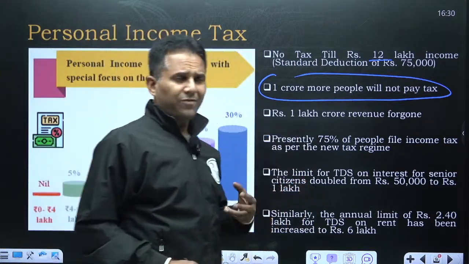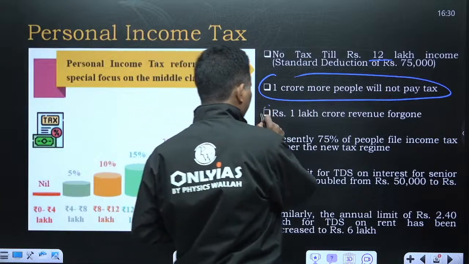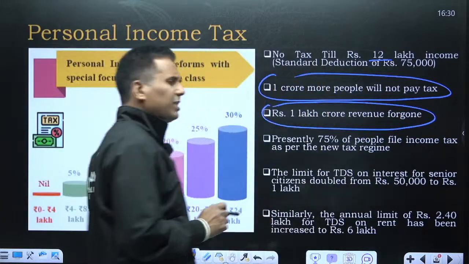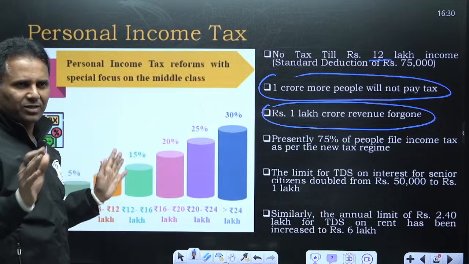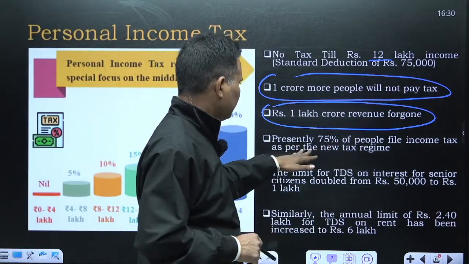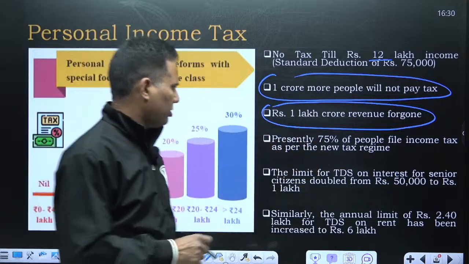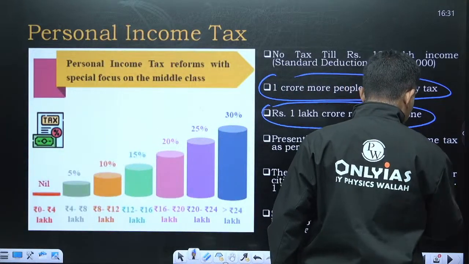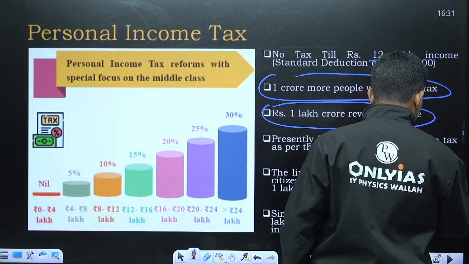And how much revenue will the government lose? Rupees 1 lakh crore because of this change. This is the biggest change in personal income tax which I have seen in the last 30 years. Presently, 75% of people file income tax as per the new tax regime, and the expectation is that because of this massive change, it will increase to more than 90%.